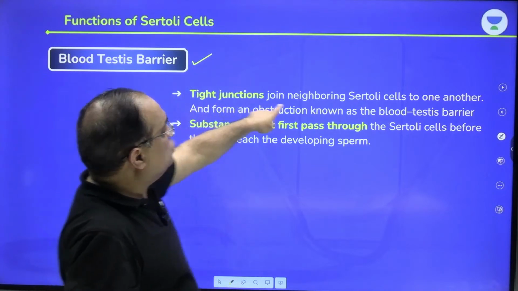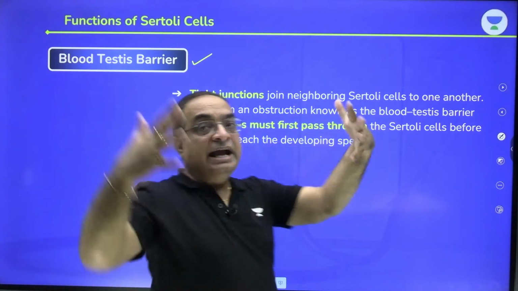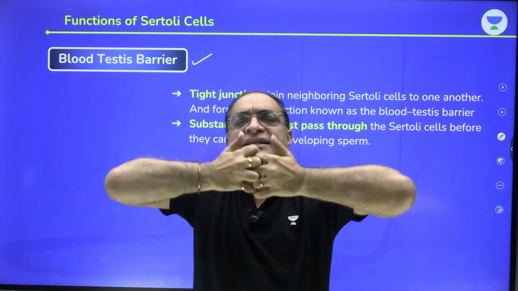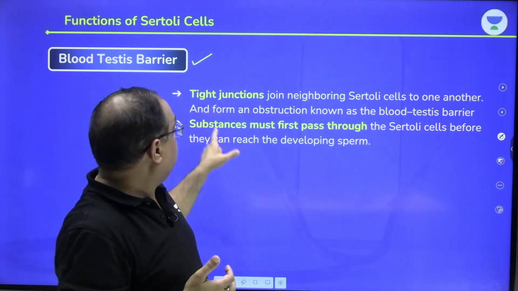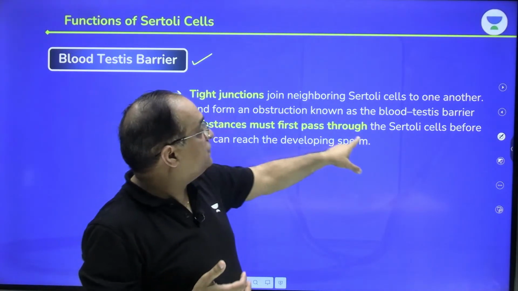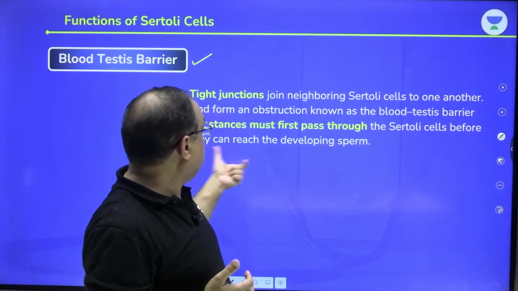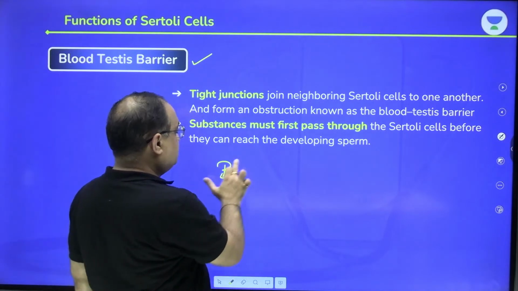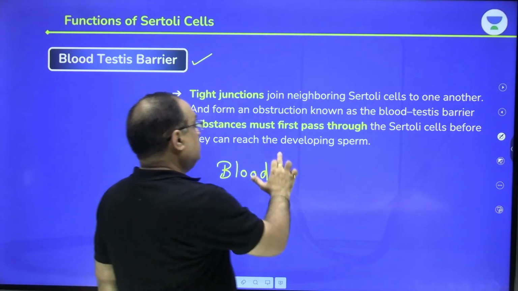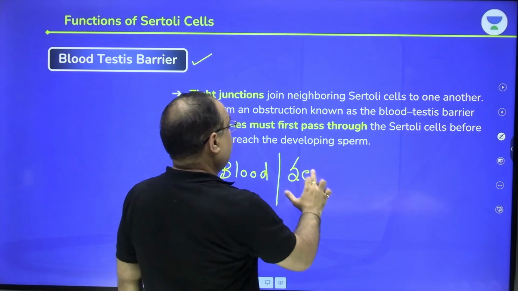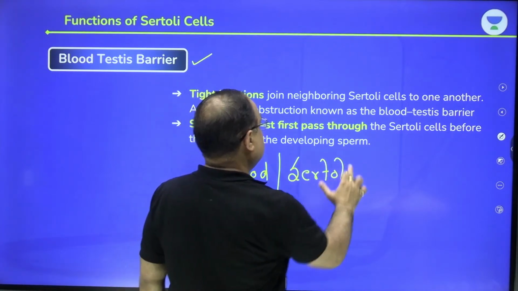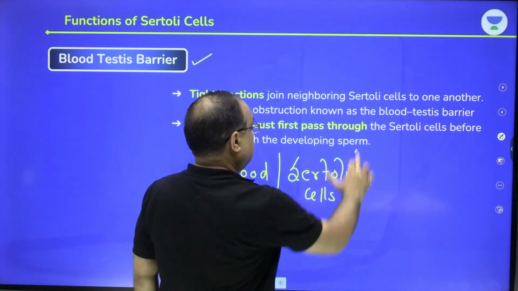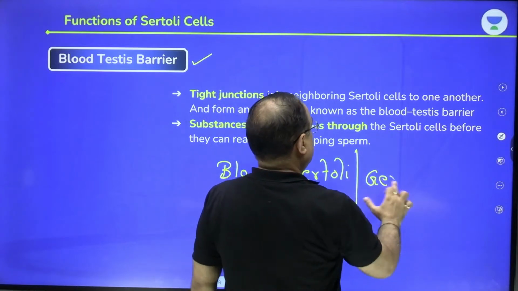Tight junctions join the neighboring Sertoli cells. Adjacent Sertoli cells are joined by very tight junctions. Substances must first pass through the Sertoli cells before they can reach the developing sperm. So in simple words, suppose this is blood, then there is a barrier. The barrier is formed by the Sertoli cells, and then there are the germ cells, the germinal cells.